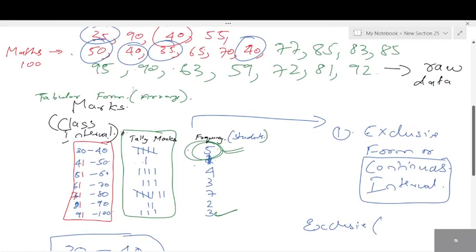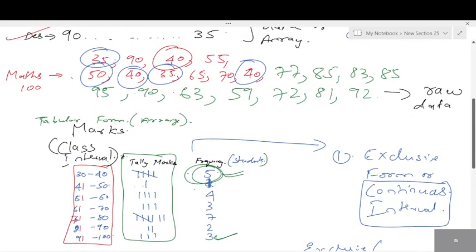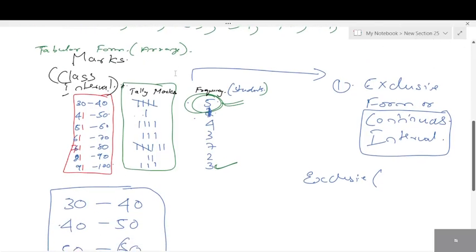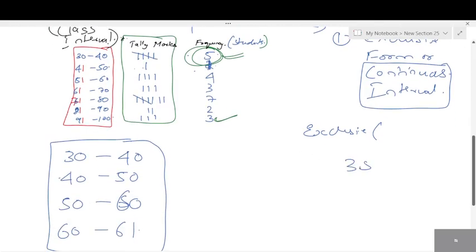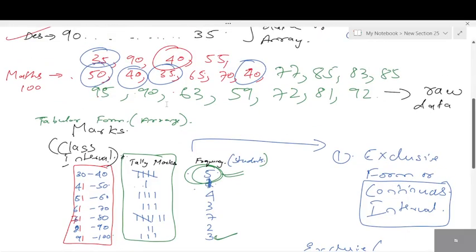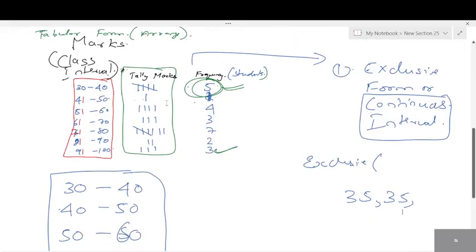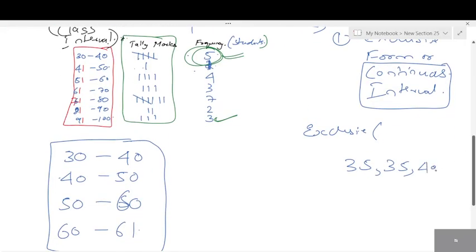Can you tell me all the numbers present between 30 to 40 here? How many? 35. Tell me the numbers. 35, 40. How many times is 35 present? Let me write the data here. 35, 35. Next, tell me how many times 40 is present? 40 is present thrice. Okay, 3 times 40.